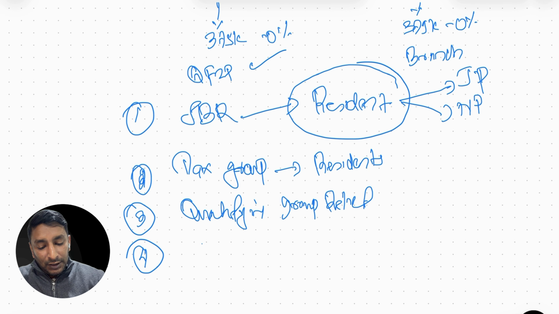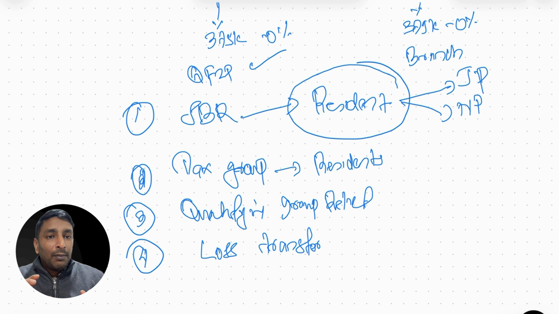Fourth one is loss transfer. In UAE Corporate Tax law, a company who made a loss can transfer their loss to another company who made a profit. Again, there are conditions for this. There are 3 articles which are exclusively talking about losses, loss transfer and loss carry forward, which we will discuss.